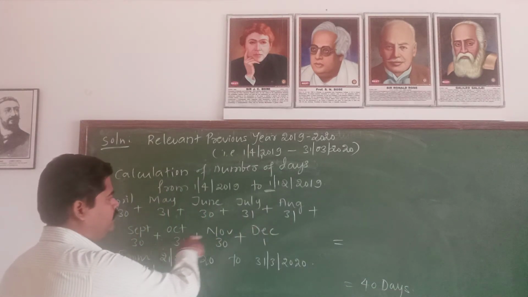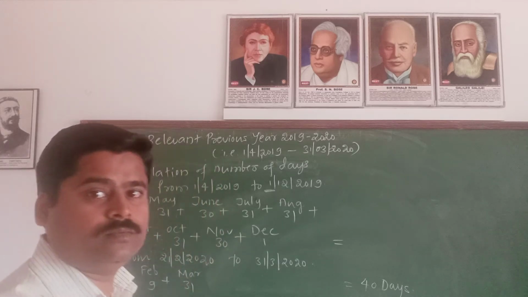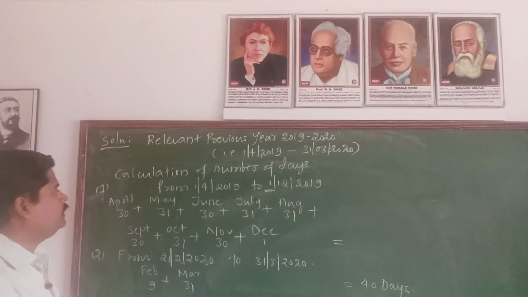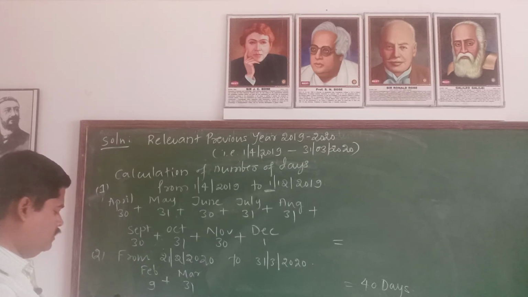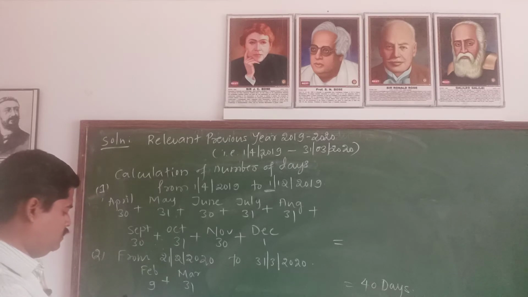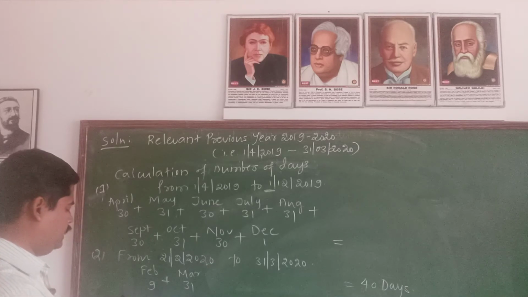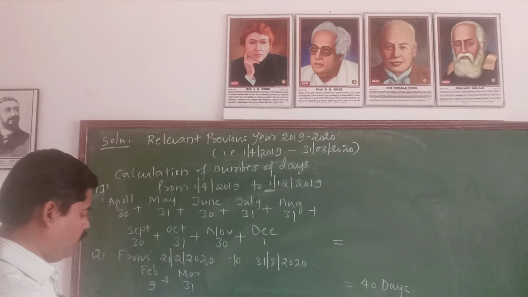And we need to add all these days. Take a calculator and add 30, 31, 30, 31, 31, 30, 31, 30 and 1.